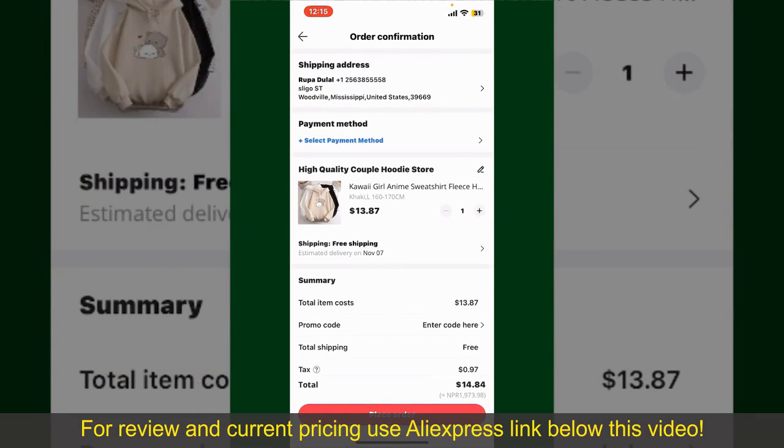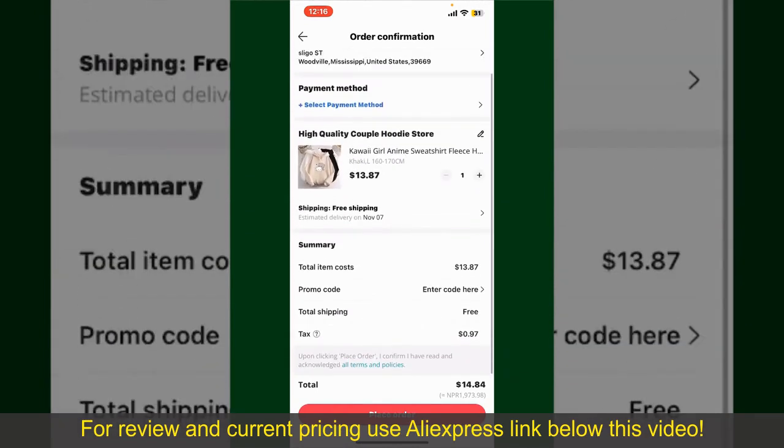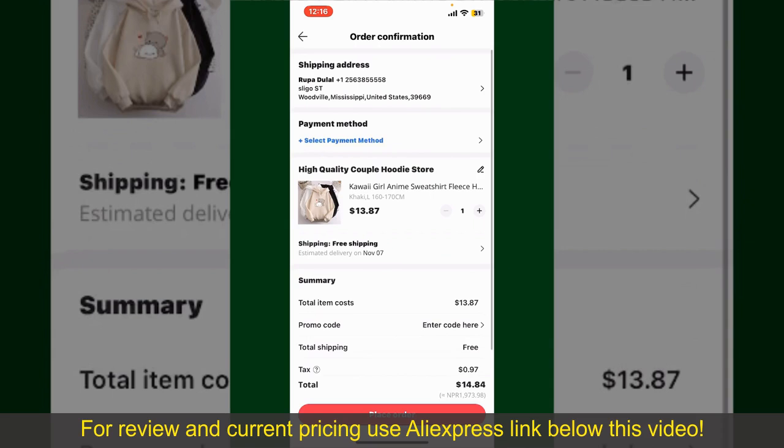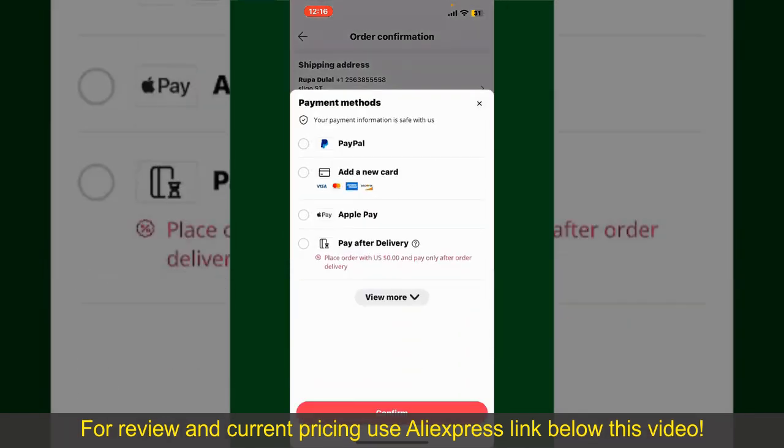other information. On this page, it'll show you the order details and the summary for the product. You can enter a promo code if available, and you'll also need to enter your payment details. Tap on Select Payment Method from the option and choose your desired payment method.